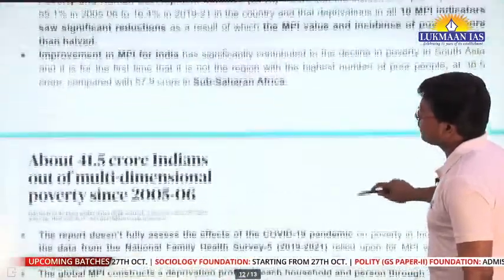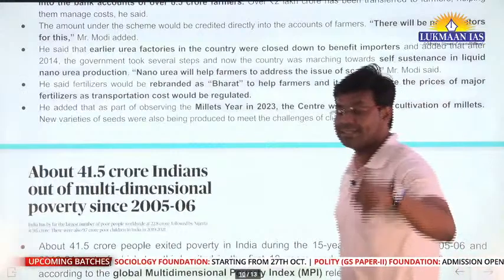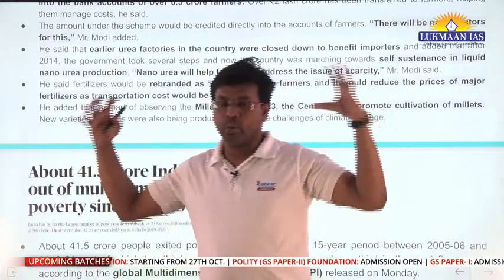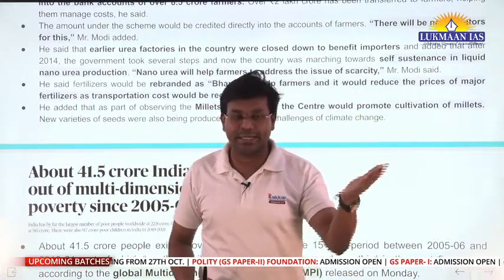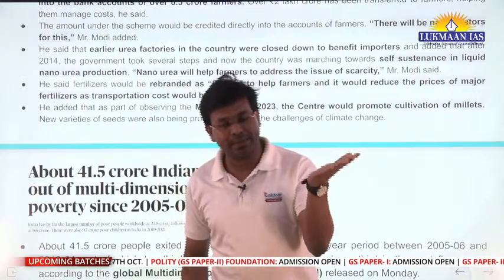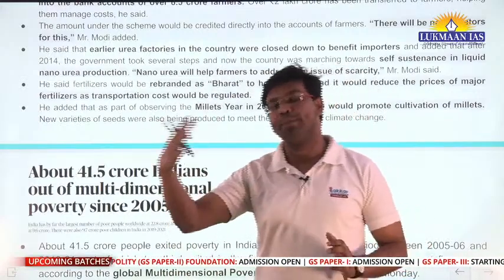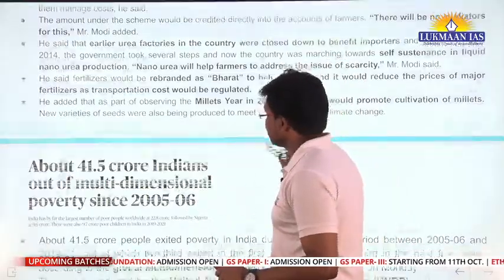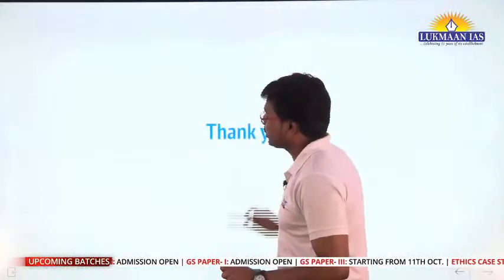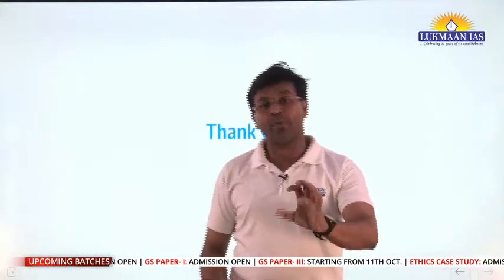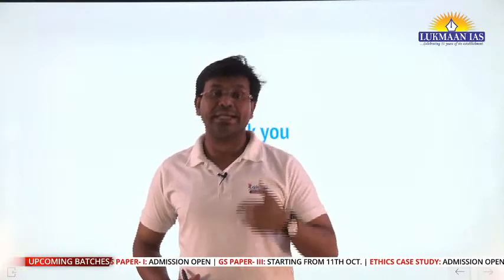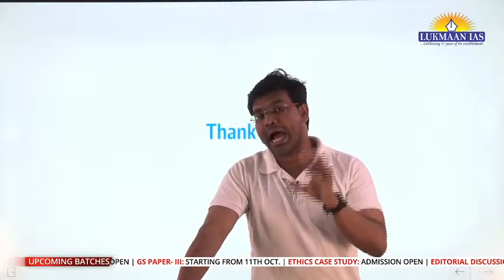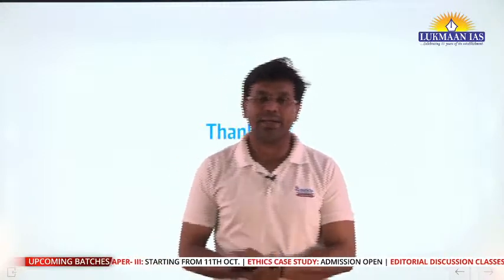So that's how in this article we have discussed which organization releases the Multidimensional Poverty Index. It is released by two organizations together. One organization is UNDP, United Nations Development Program. The other organization is OPHI, which is the Oxford Poverty and Human Development Initiative. So these organizations together release the Multidimensional Poverty Index. It is important for you to understand which organizations are releasing which data, what are the constituents of those reports, and how they have rated India.